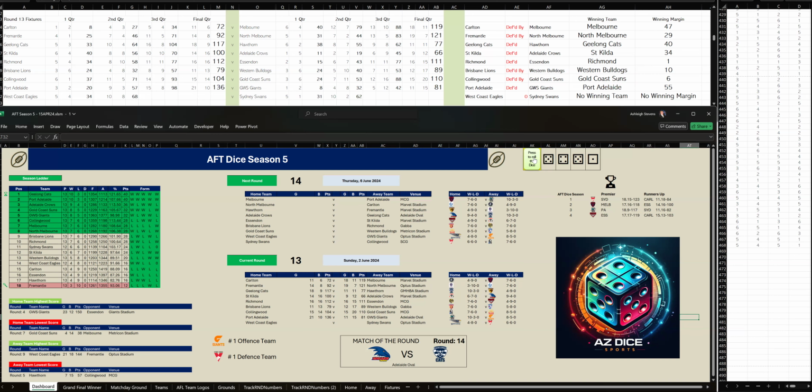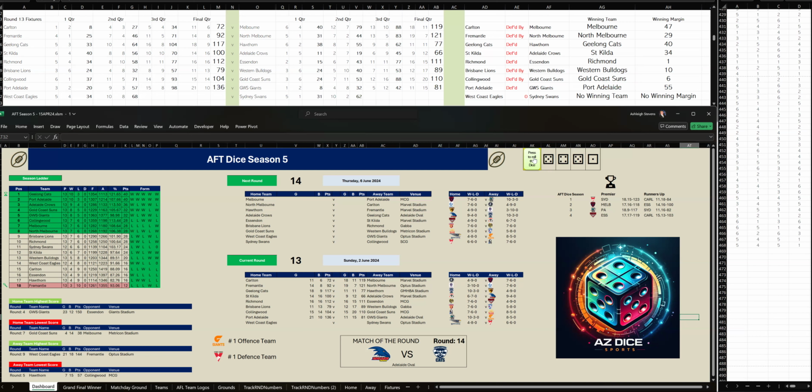Second quarter, mirror image of the first quarter. West Coast kicked 5 goals, 4 to Sydney's 5 goals, 1. And West Coast are up by 6 points at half time.